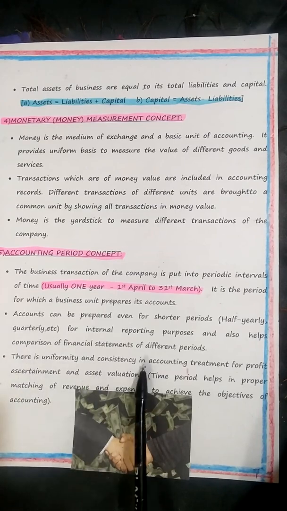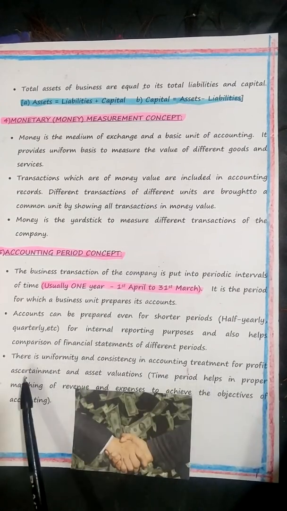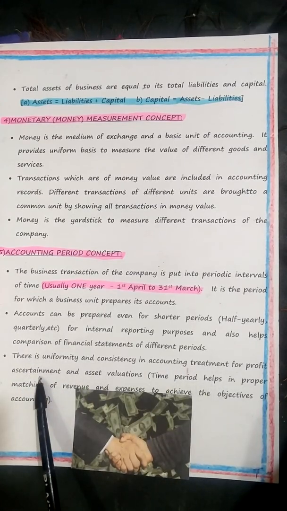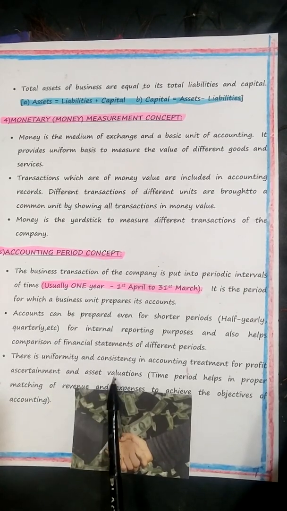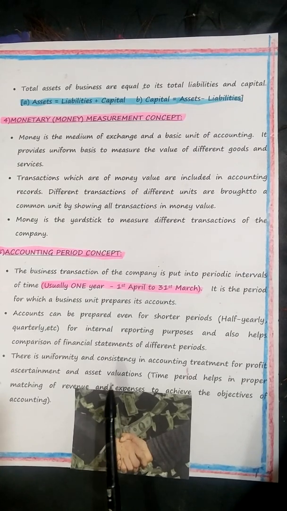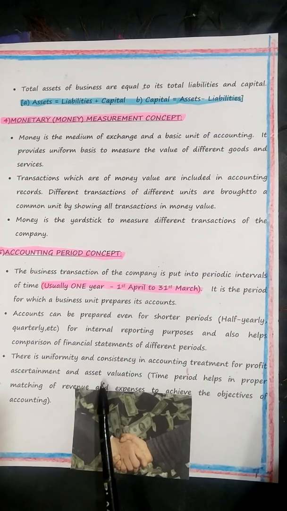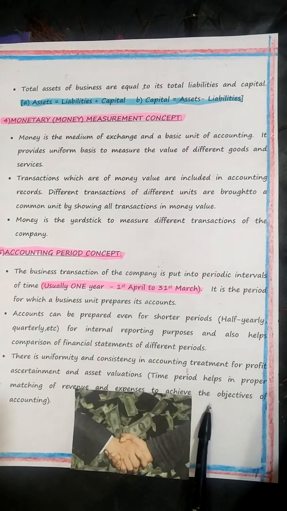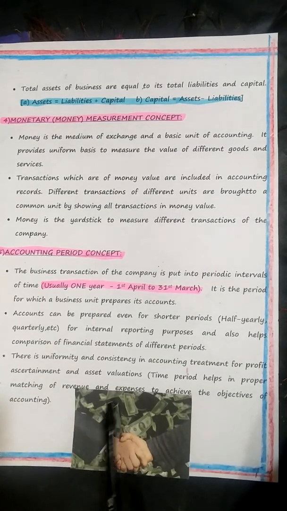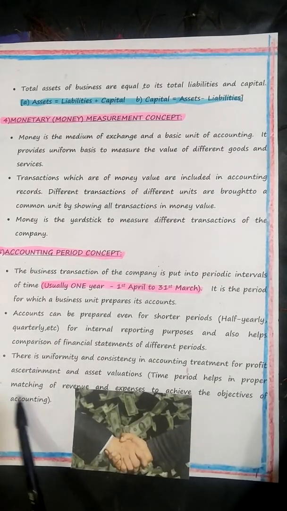There's uniformity and consistency in accounting treatment for profit ascertainment, finding out calculation of profit, and assets valuation. Assets valuation is very important at the time of liquidation, dissolution, children, because you have to settle all the claims of the creditors, all liabilities you must settle, and see that you are out of any debts and dues.